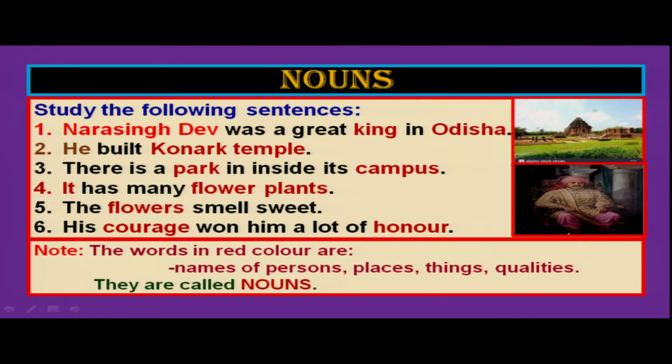And you see I have used red color for this word it. It is a pronoun, and nowadays even some grammarians, some grammar writers, say pronouns are also one type of noun, right? So you see the words in red color are names of persons, places, things, qualities, and they are called nouns. So nouns are naming words, right? Now let us go to another thing.